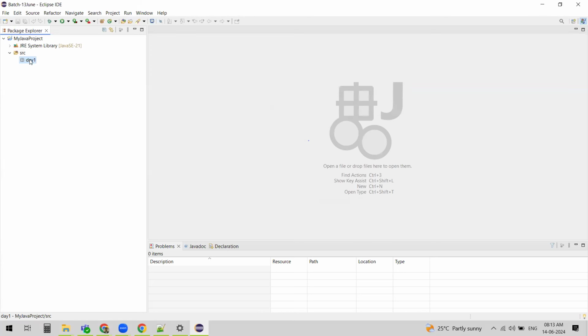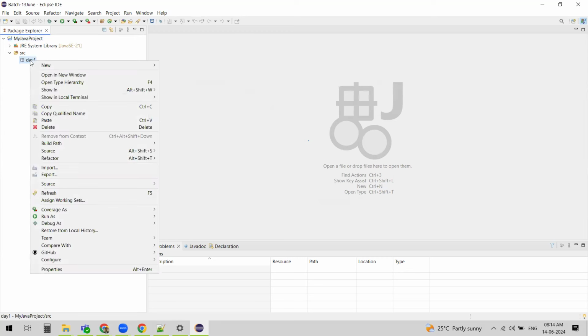Once we create the package, then we can create the class. So what did we do? Once we launched Eclipse, we created a Java project. As a first step, we need to create the Java project, and under it we got src. Within src, we are creating the package. Again, all these are just for organizing. You can think of a package as a folder, and inside the folder we usually have files, right? So we are going to create Java classes now within the package.